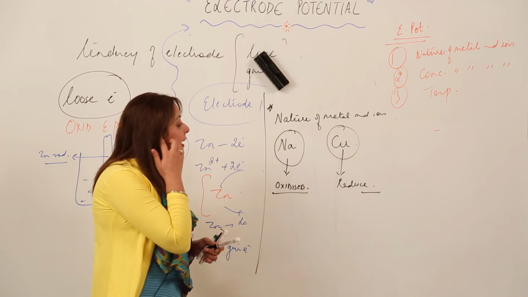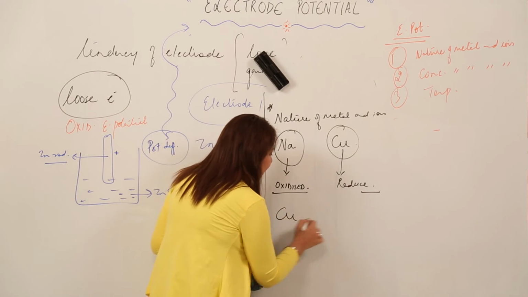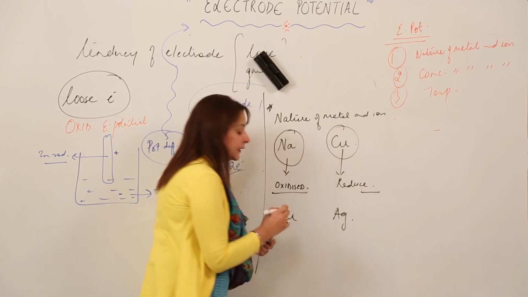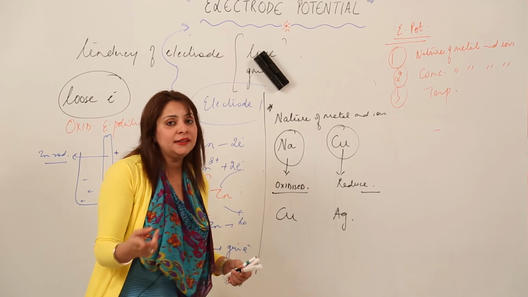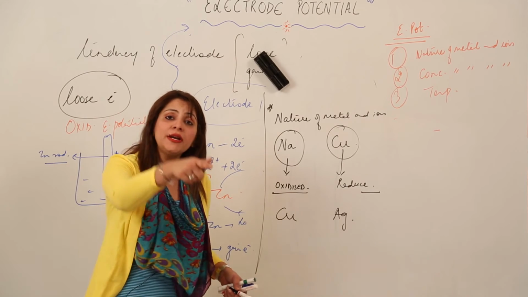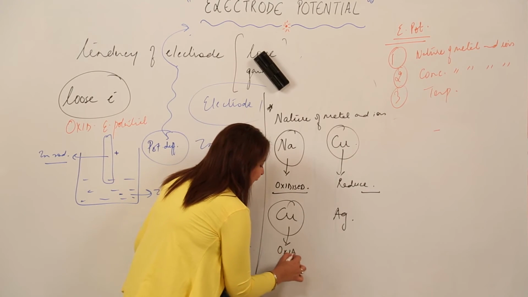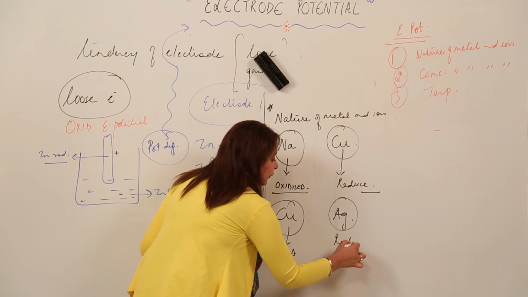And similarly, if I consider some more examples, like I take copper and silver, right. Out of them both have a tendency to get oxidized, but out of copper and silver, copper has more tendency to get oxidized. So obviously in this it is going to get oxidized and silver is going to get reduced.